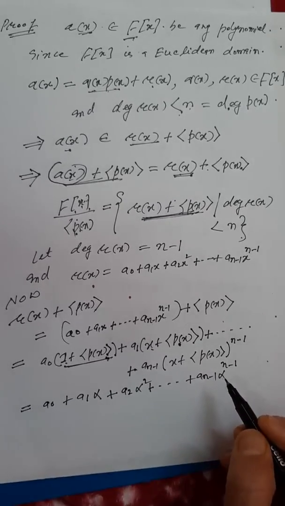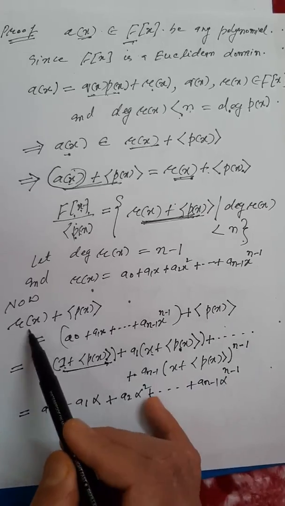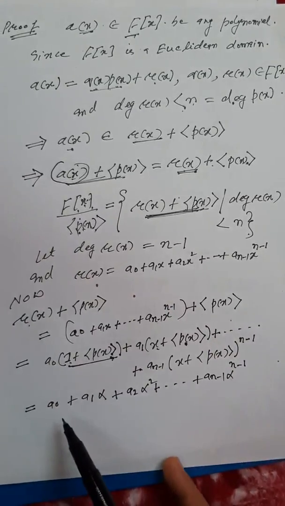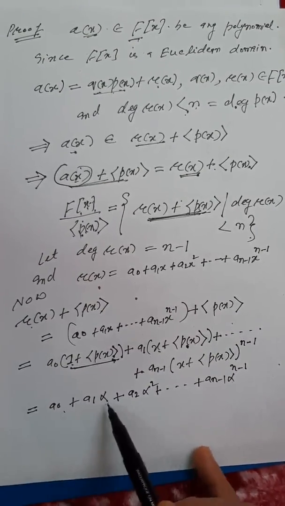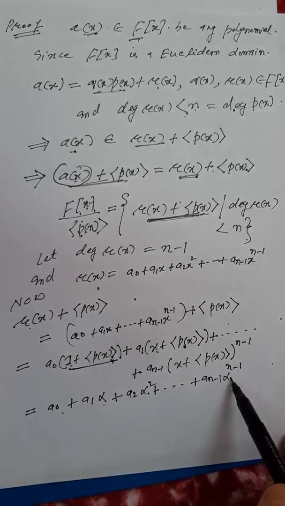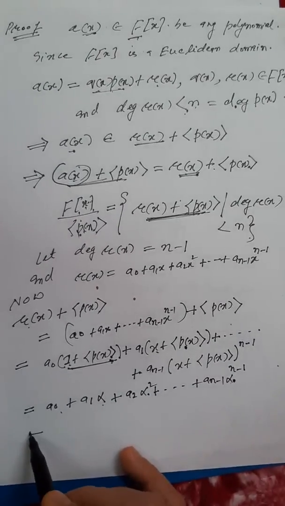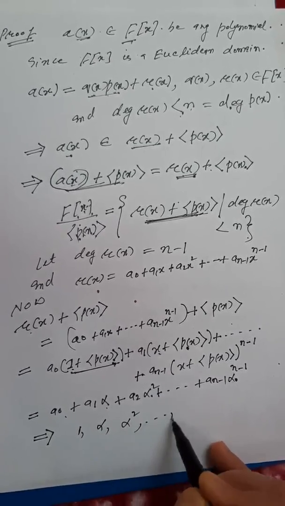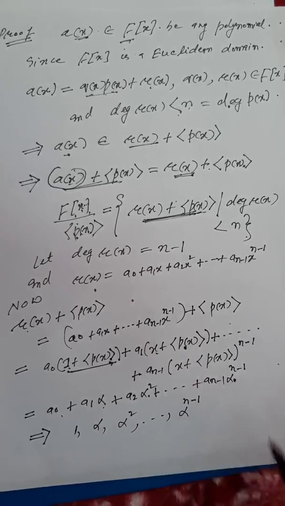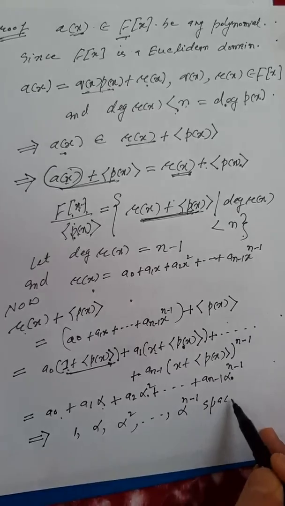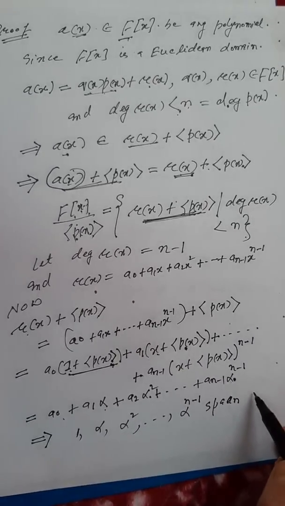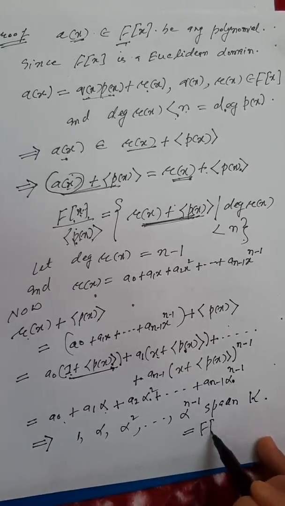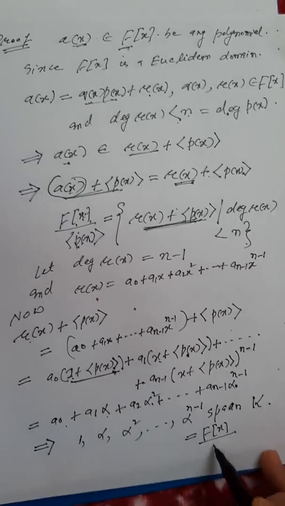And what does it mean? It actually means that any element of F[x] over the ideal generated by p(x) is now a linear combination of 1, alpha, alpha squared, so on, alpha^(n-1). So these vectors 1, alpha, alpha squared, up to alpha^(n-1), span K, which is F[x] over the ideal generated by p(x).